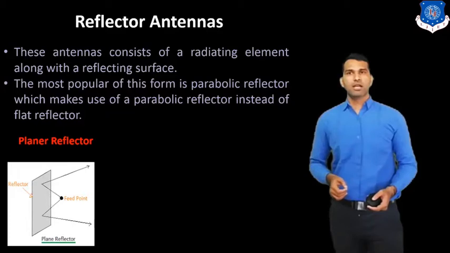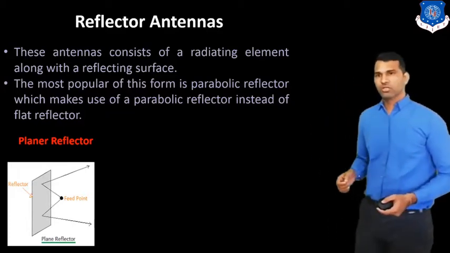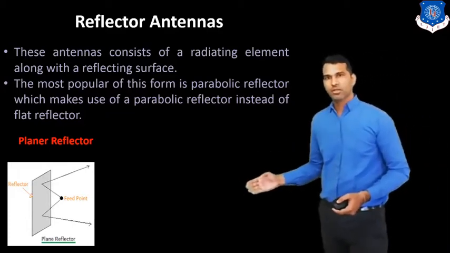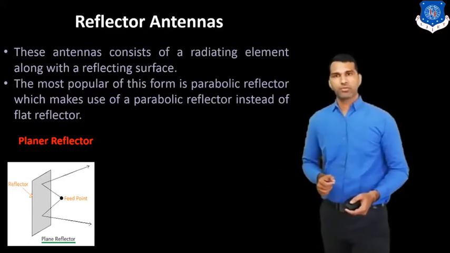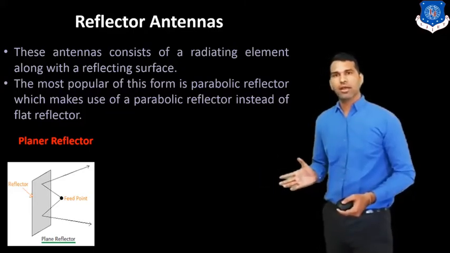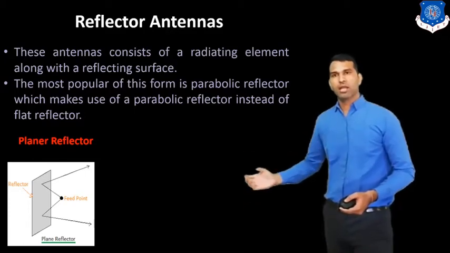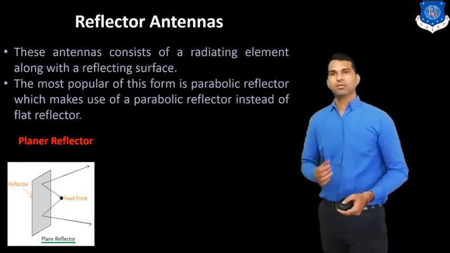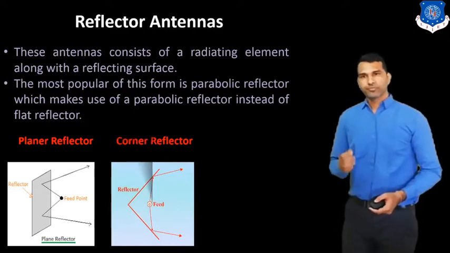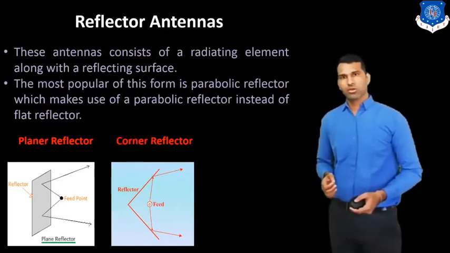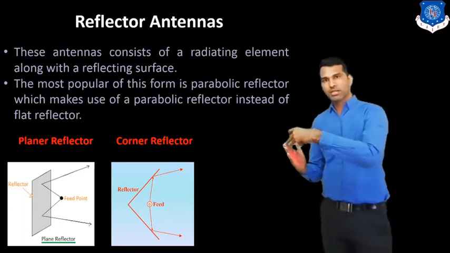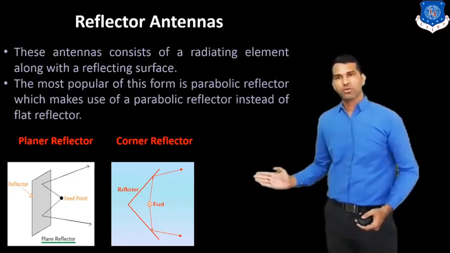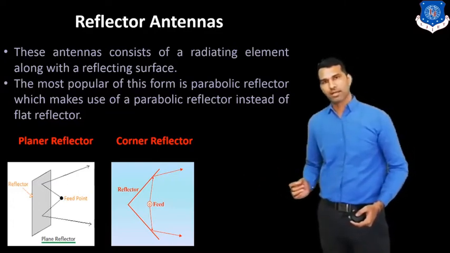So these are the different types of reflectors. This is the simple plane reflector, just one sheet that reflects the wave. In the middle part you can see the feed element that radiates the energy, and the next one is the reflector that reflects that energy. Next one is the corner reflector. Here we just bend the sheet, or we join 2 sheets at a particular angle. So we get this type of corner reflector.